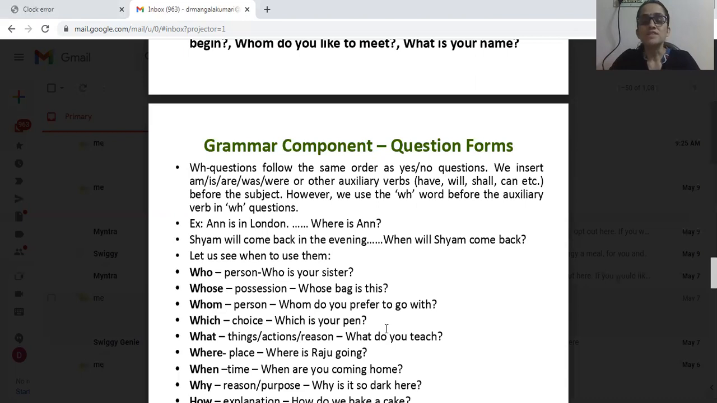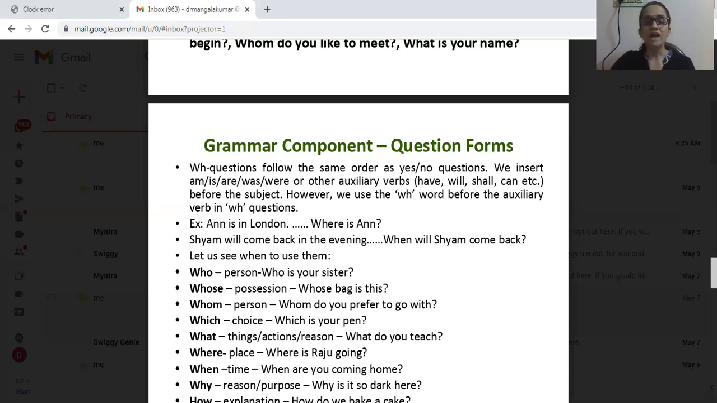WH questions follow the same order as yes or no questions. We insert am, is, are, was, were, these are be forms, plus other auxiliary verbs like have, has, had, or modal auxiliaries like will, shall, can, could, etc., before the subject. These verbs are placed before the subject. However, we use the WH word or question word in the first place before the auxiliary verbs. So let us see the order.